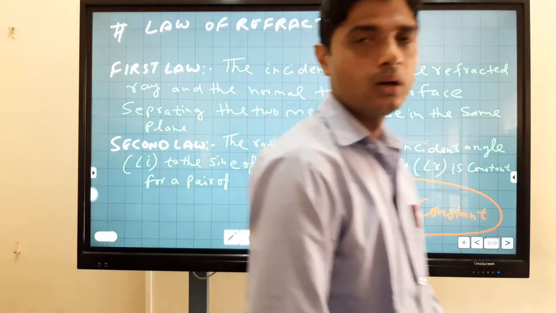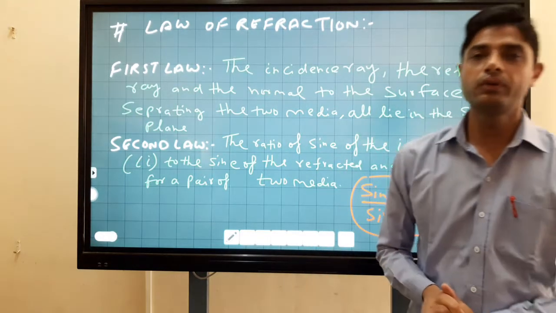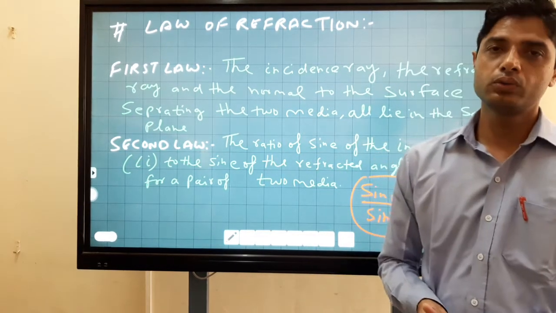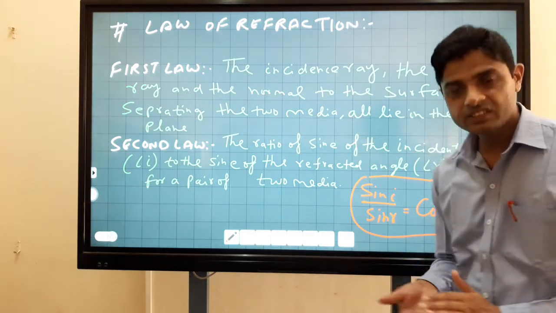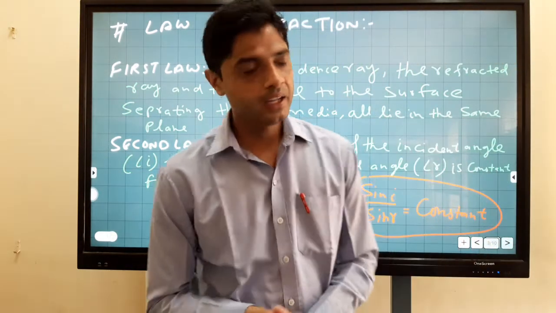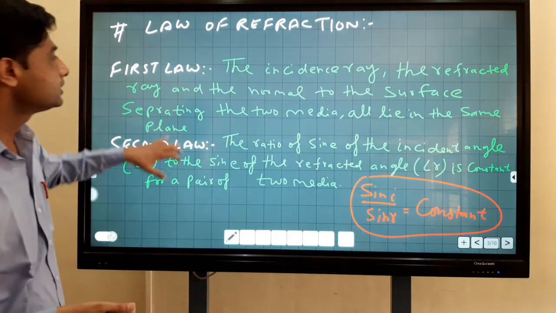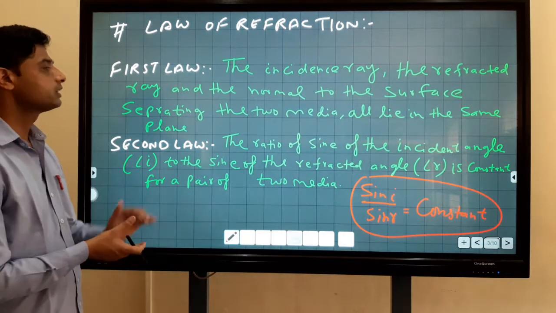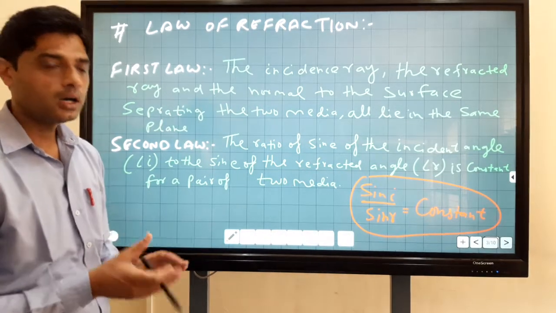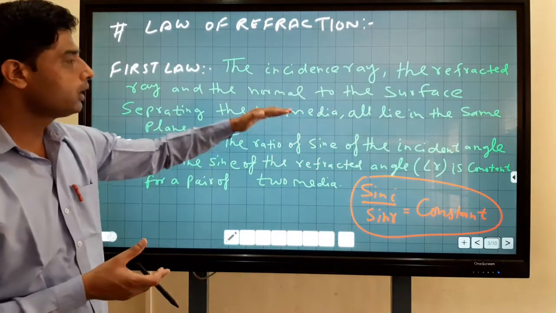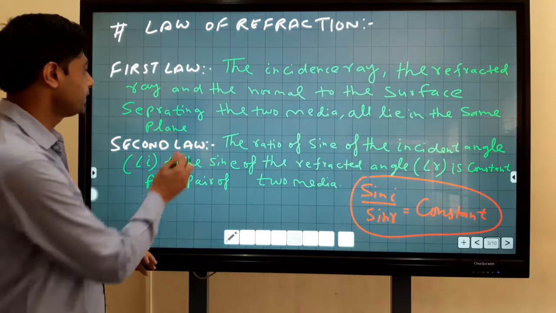What are the laws of refraction? The first law is that the incident ray, the refracted ray, and the normal to the surface separating the two media all lie in the same plane.